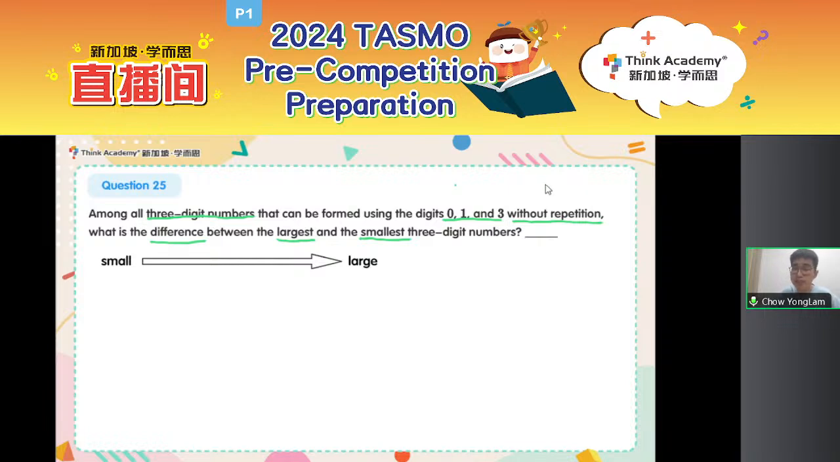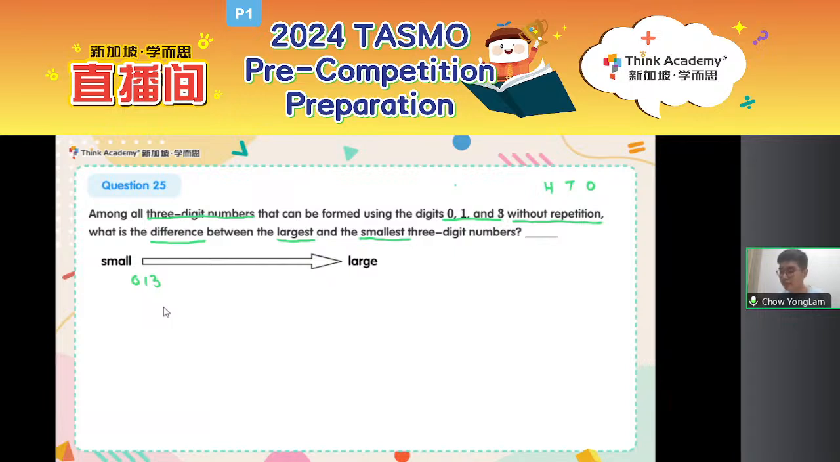In other words, 3-digit numbers: hundreds place, tens place, ones place. Do you think the hundreds place plays a larger role or the ones place? The hundreds place plays a larger role, right? So we have to assign the smallest digit possible for the hundreds place. The smallest possible digit is 0. Can I just say 013 is my smallest 3-digit number?